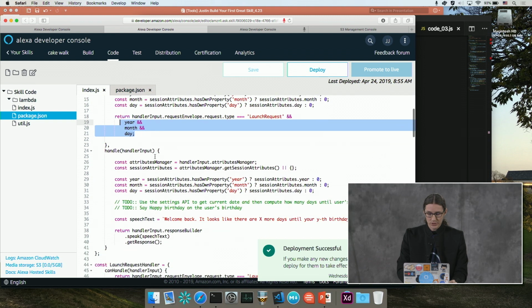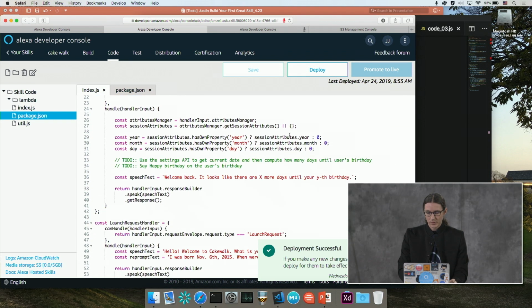If we do, then we return true. In our handle function, we use the attributes manager again to get the session attributes. Since we've loaded them up in the session attributes, we're not loading them out of S3. So that's the optimization that we made. And then we are saying, welcome back. It looks like there are X more days until your wife's birthday. So we're not actually computing the date here just yet.